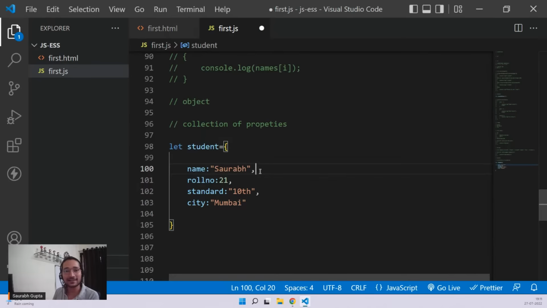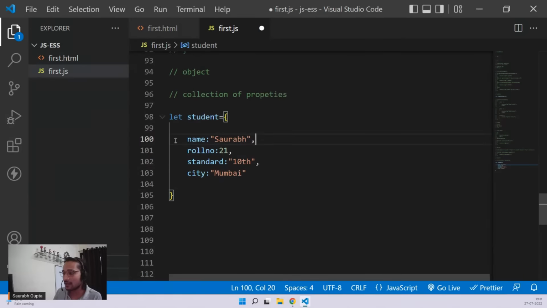And that's where objects come in. They help you place a particular set of data at a single point. For example, this name, roll number, standard, city is placed inside a single unit. That's why it will be very easy to read and understand. That's what objects actually do. Definition wise, guys, it's just a collection of properties which is signifying something.